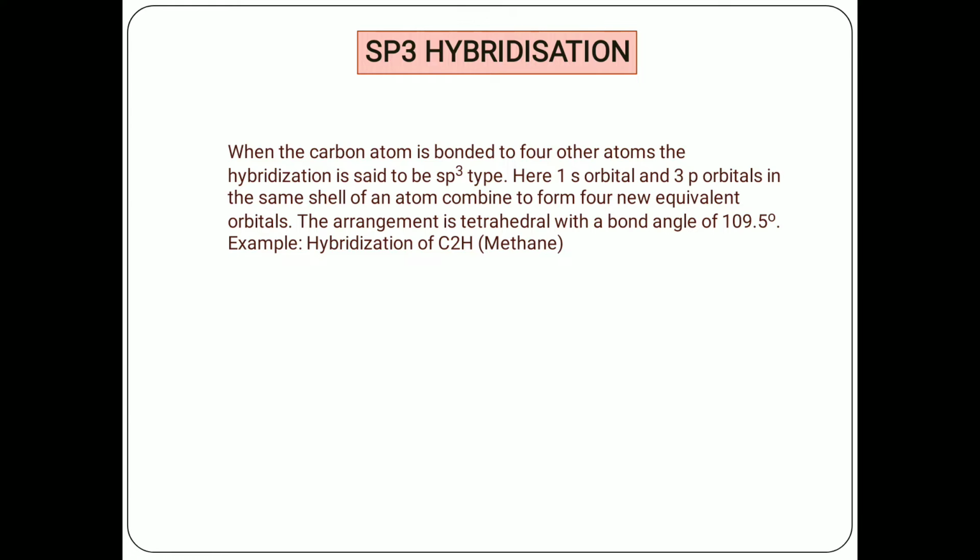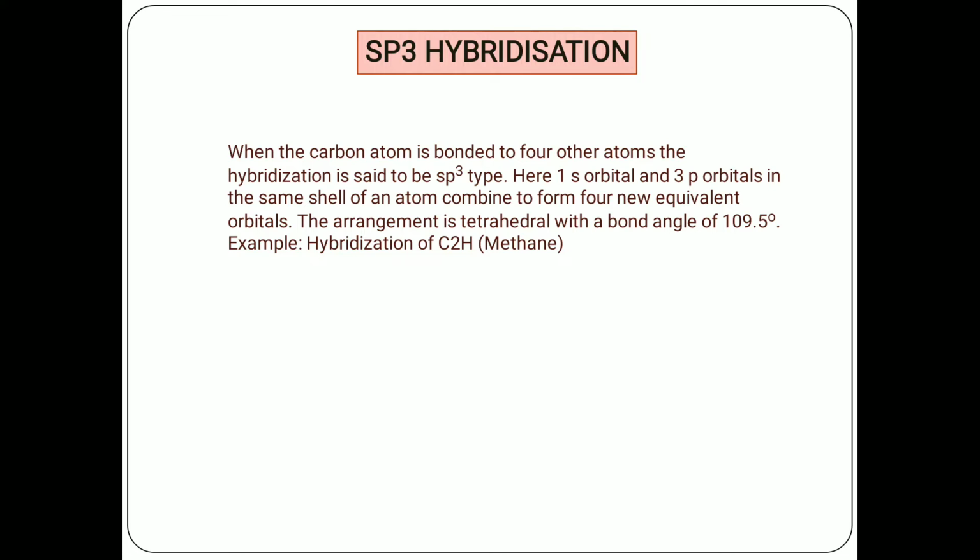Now moving towards the types of hybridization, there are basically three types of hybridization of carbon: sp3, sp2 and sp hybridization. Coming to sp3 hybridization, this belongs to the saturated carbon compounds. In saturated carbon compounds the carbon is attached to four single bonds, and such carbon atoms undergo sp3 hybridization. So when the carbon atom is bonded to four other atoms, the hybridization is said to be sp3 type.